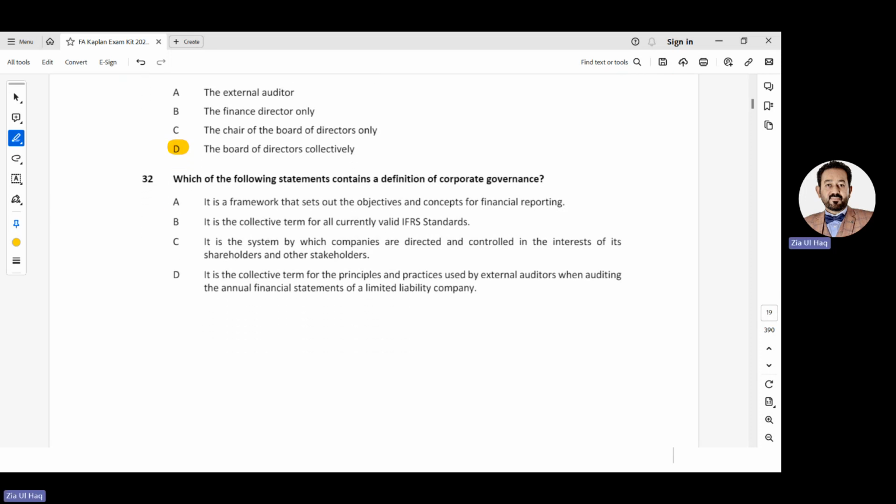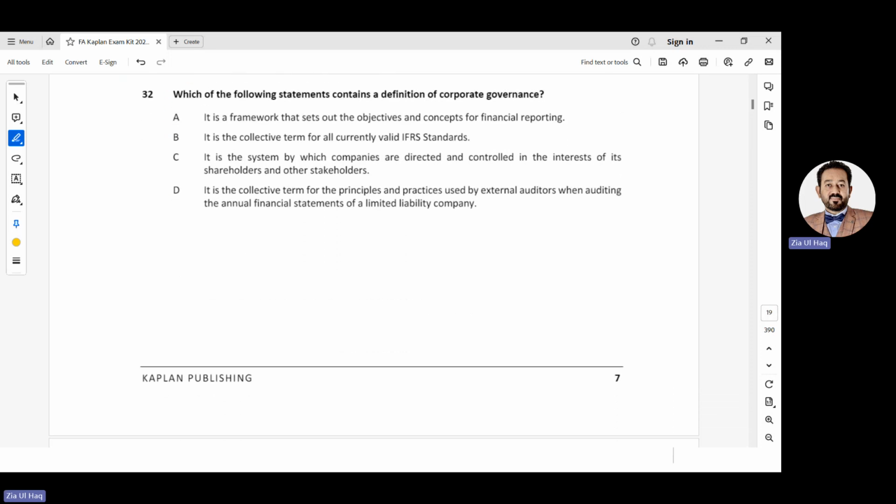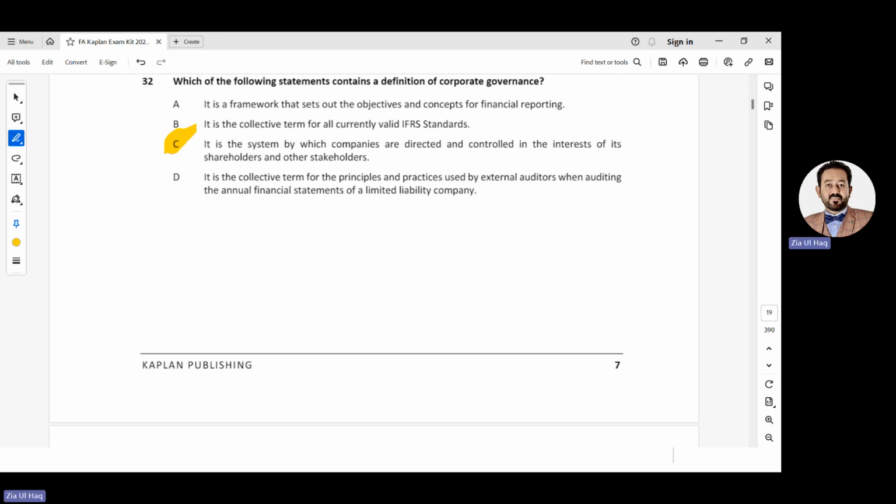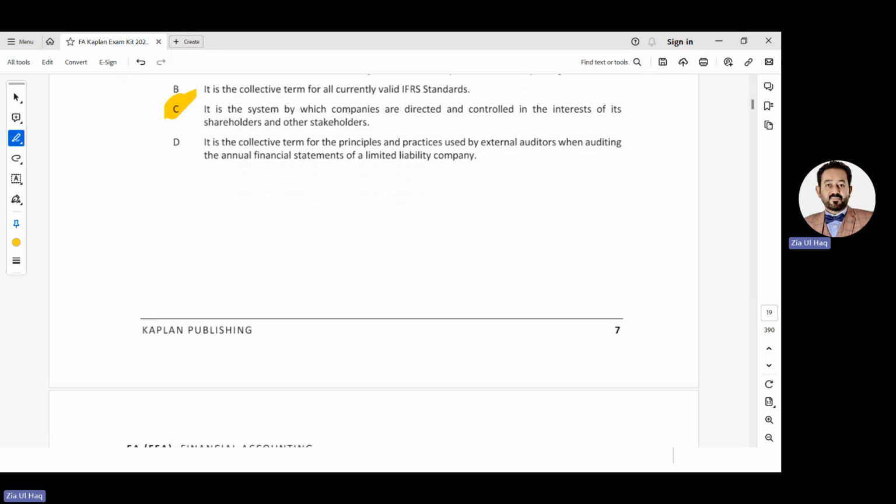32. Which of the following statements contains a definition of corporate governance? System by which companies are directed and controlled. It is a framework that sets out the objective and concepts of financial reporting. No, that is a conceptual framework. It is a collective term for all currently valid IFRS standards. No. It is a system by which companies are directed and controlled. It is a collective term for the principles and practices used by the external auditor when auditing an annual report. No, no, no. C is the corporate governance definition. System by which companies are directed and controlled.